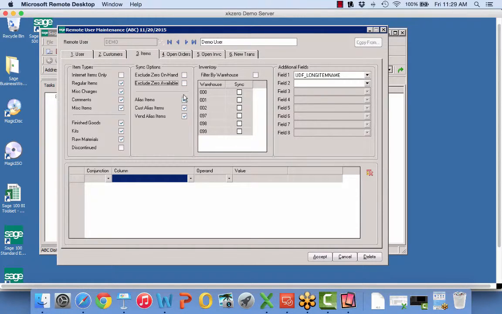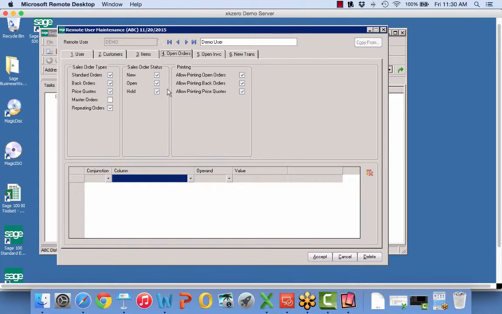These buttons right here are if I'm doing barcode scanning and my barcodes are built on alias items, customer alias, or vendor alias, I can choose to have the system recognize that. And I'm not going to filter by warehouse. I want to give my demo user all of the warehouses. All right.